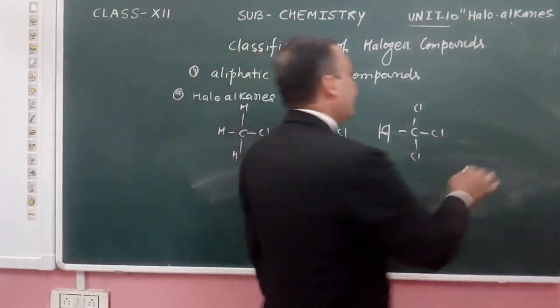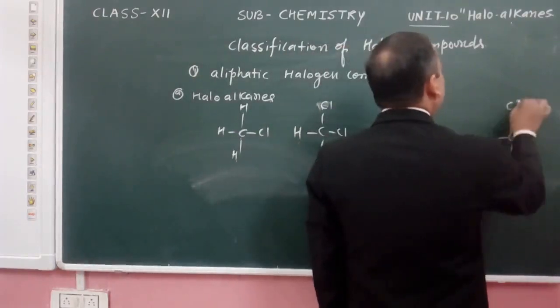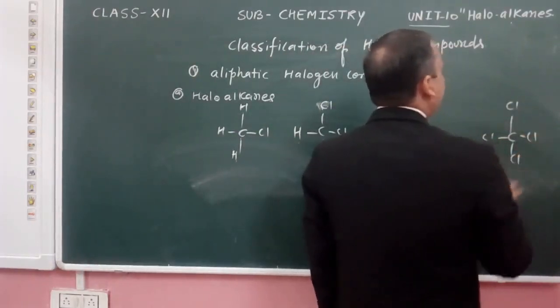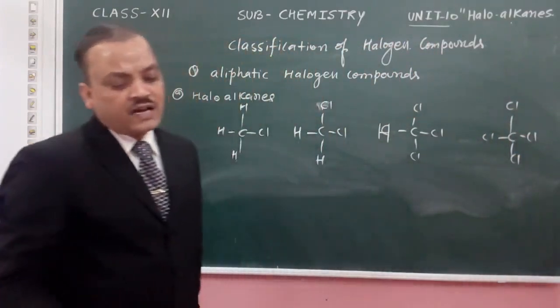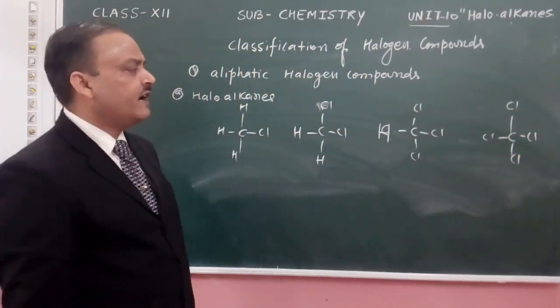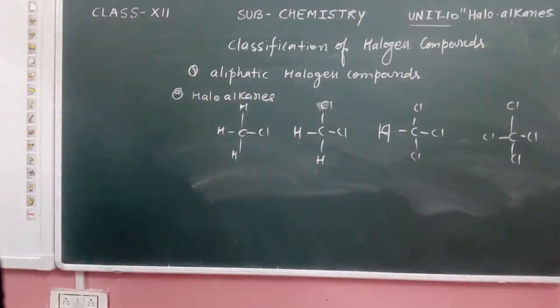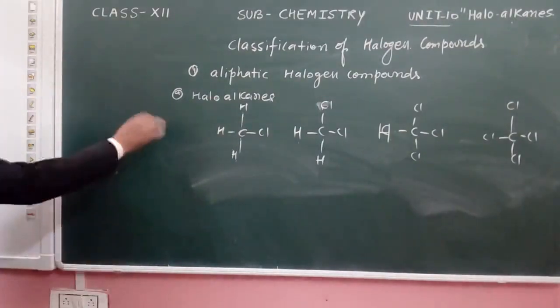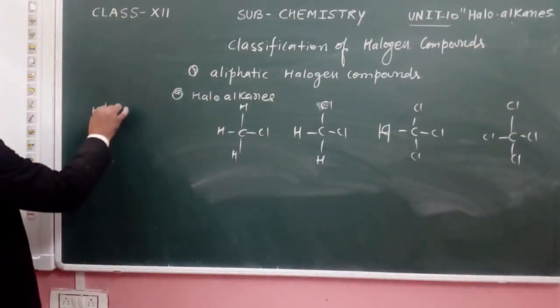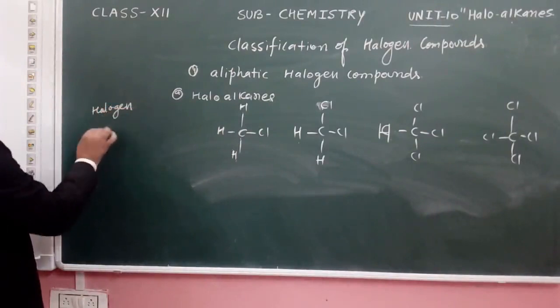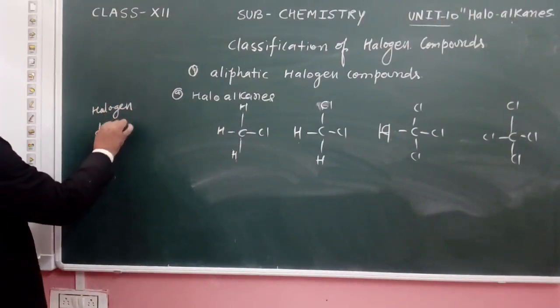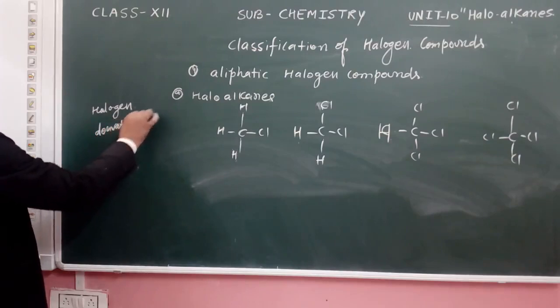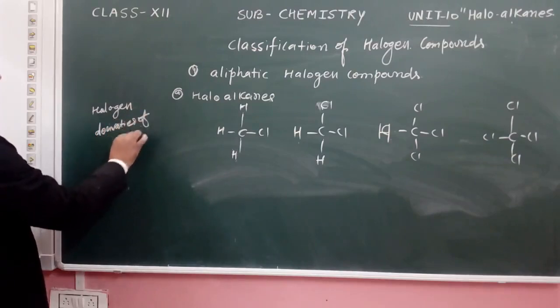That is how we replace the hydrogen atoms attached on the carbon atom one by one, and we get the halogen derivatives of methane.